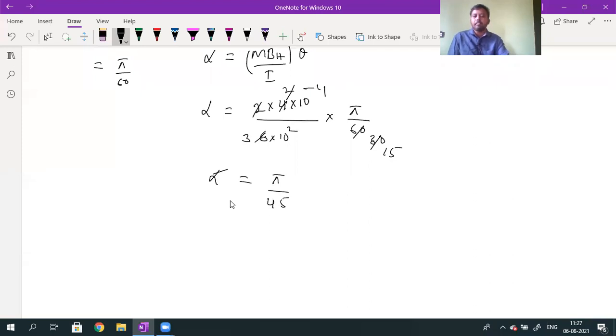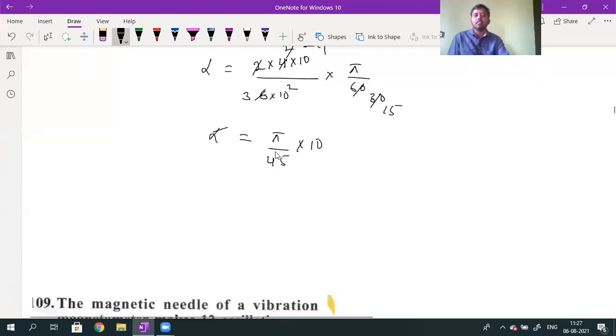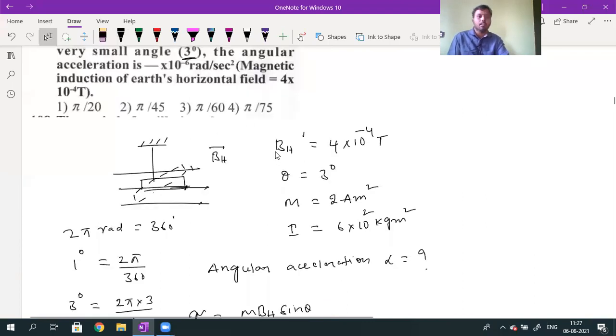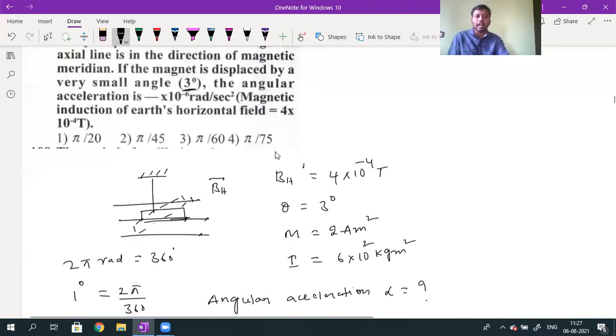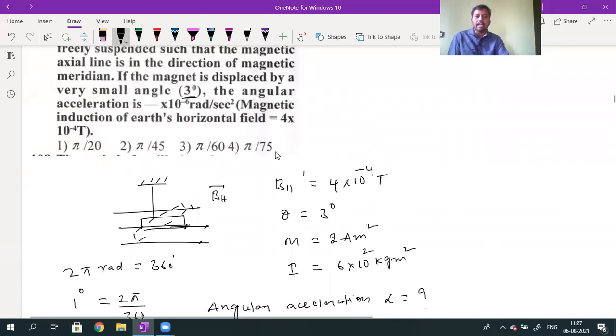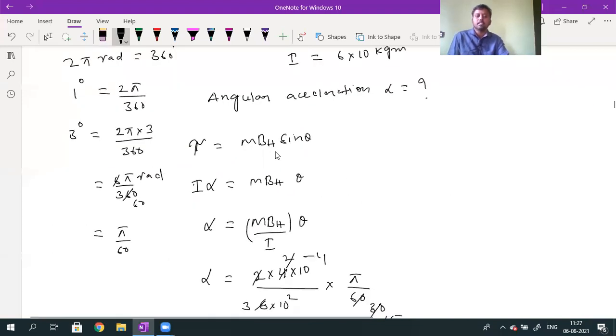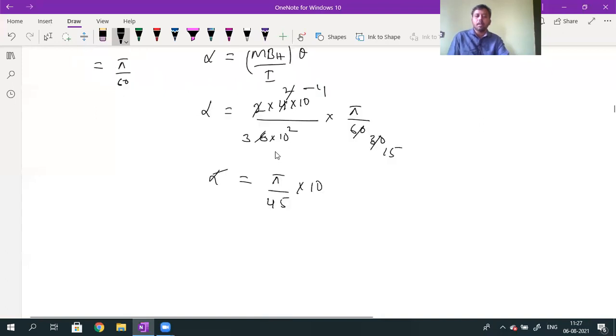Pi divided by 45 into 10 power of minus 6, since they have already given it in terms of 10 power of minus 6. Angular acceleration is pi by 45 into 10 power of minus 6 radian per second square. Is this question understood?